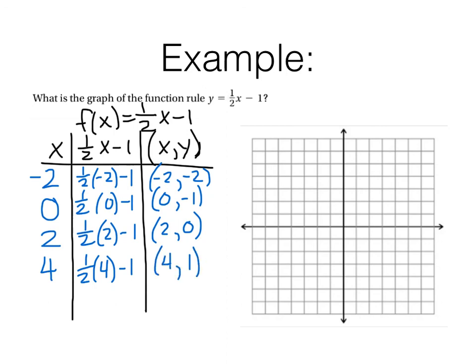Let's plot those ordered pairs over here on the graph. -2, -2, right there. 0, -1, right there. 2, 0, right there. And 4, 1, right there. Not complicated. We remember how to do this. Extend the pattern out. Try to follow the same pattern all the way to the edges of the graph. Put your arrows on. We're going to learn lots and lots of ways to graph. Making a table of values like this, you're not going to do this all that often. Come pretty soon, you're going to have a better strategy for graphing every line I give you.